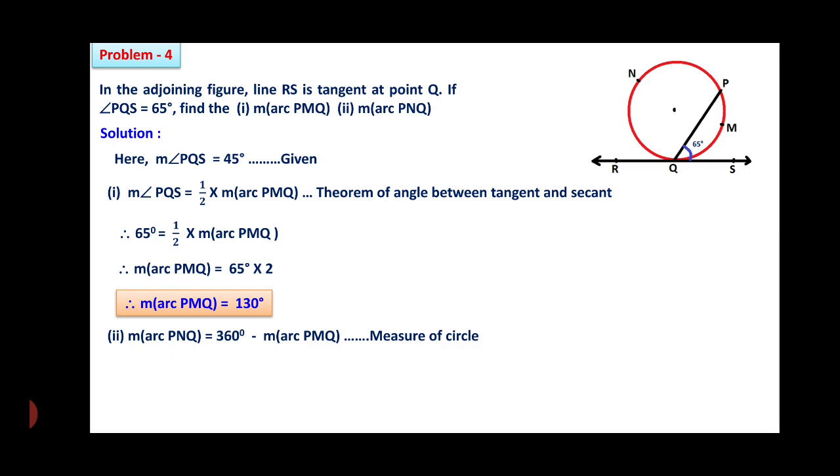Therefore, the measurement of arc PNQ is equal to 360 minus the measurement of arc PMQ, the measure of a circle. The angular measure of a circle is always 360, using that property. Therefore, the measurement of arc PNQ is equal to 360 minus 130, the PMQ value calculated earlier, that gives you 230. This 230 is the measurement of arc PNQ.